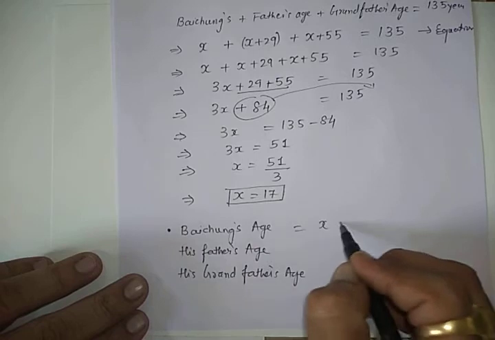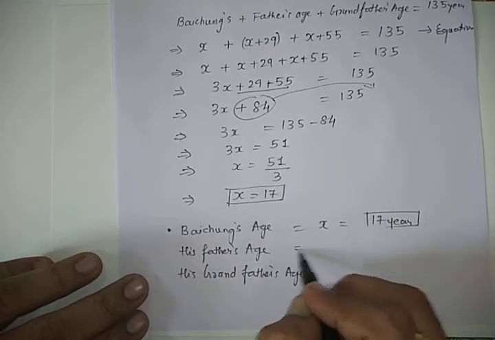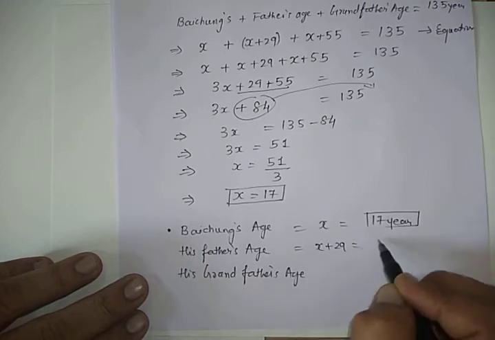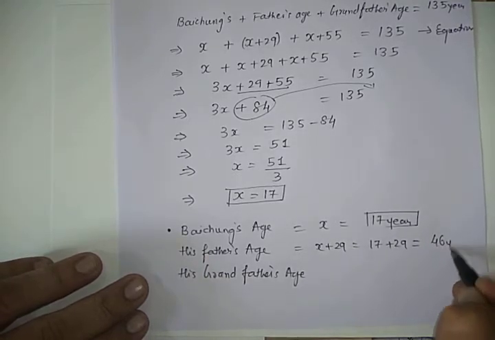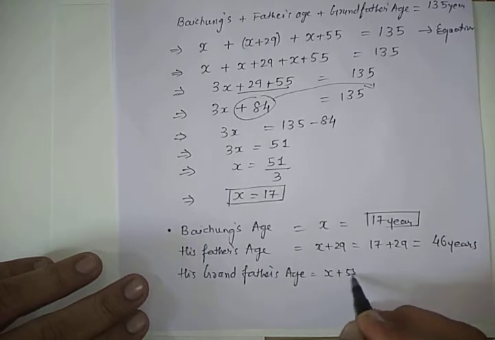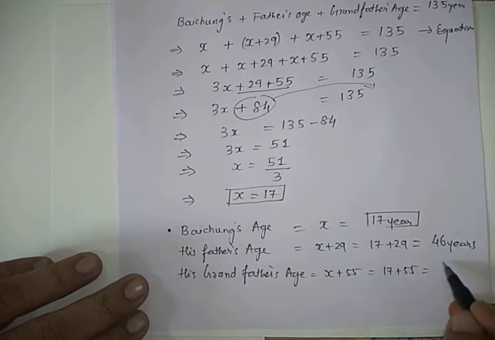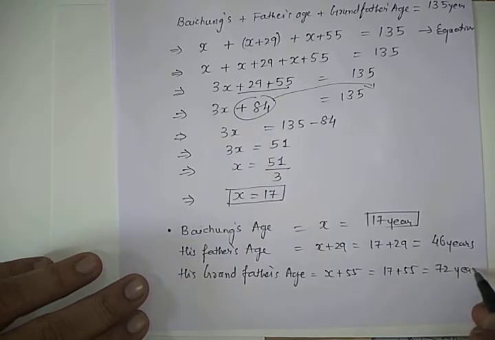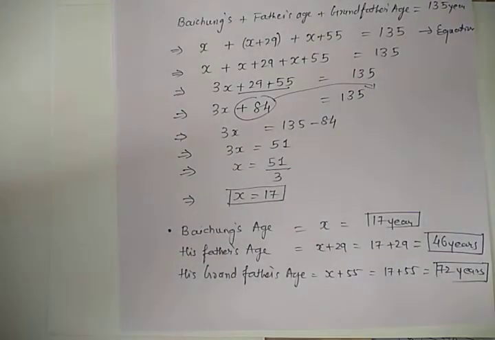That is x, that is 17 years for Baichung. Then x plus 29, that is 17 plus 29, and that is 46 years for his father. Next, x plus 55 is equal to 17 plus 55, and that is 72 years of age. We have solved all this and got the answer.